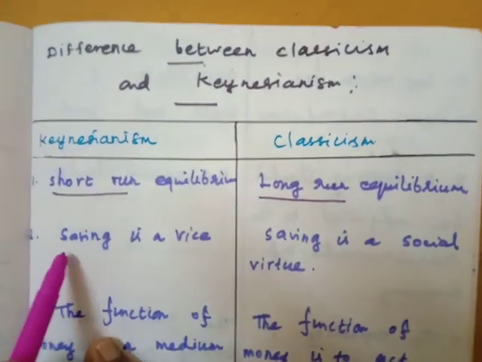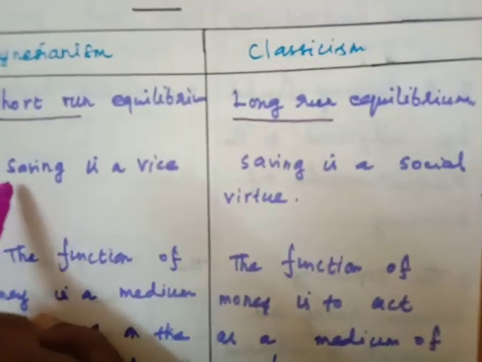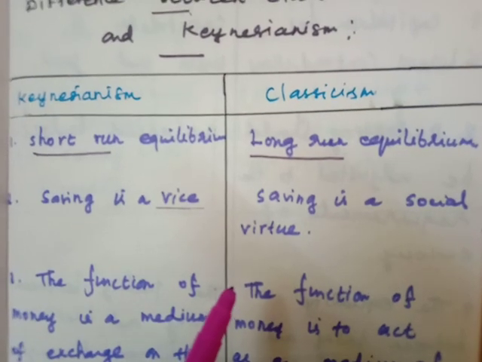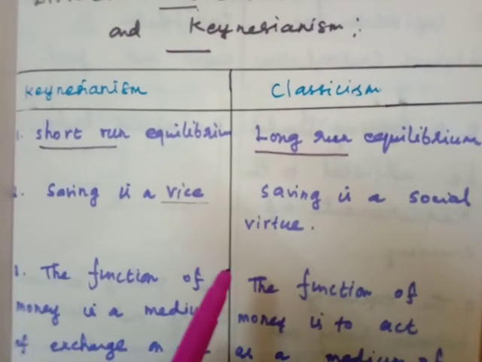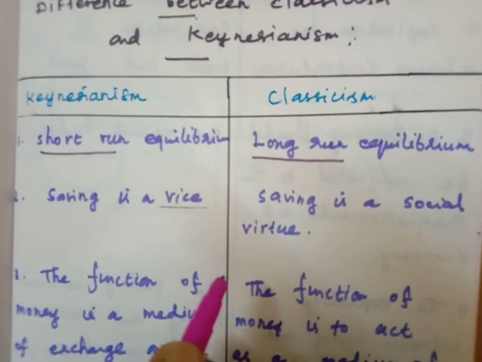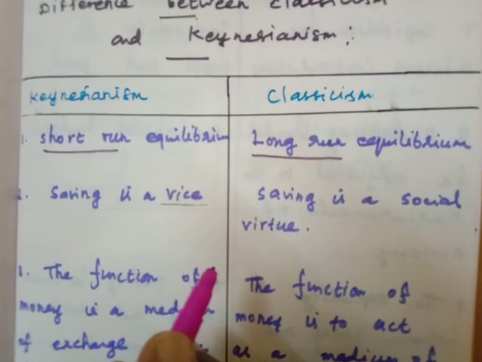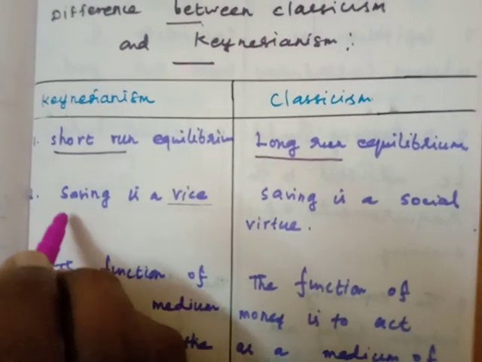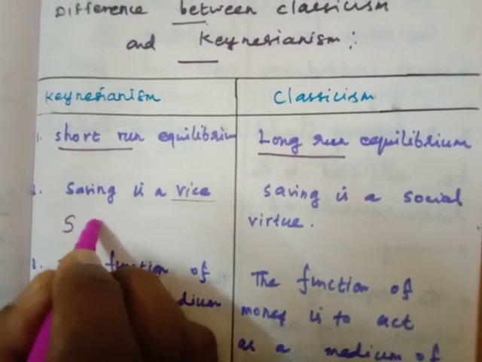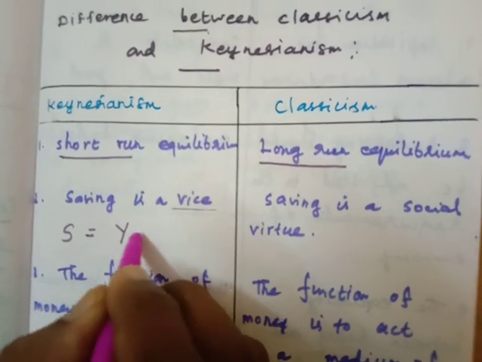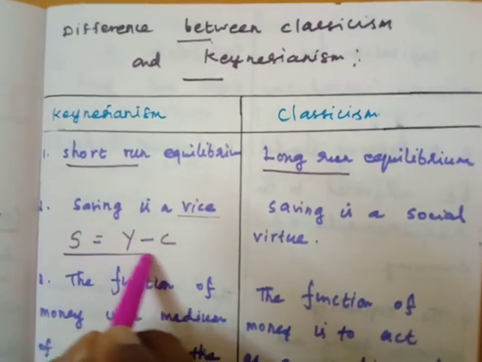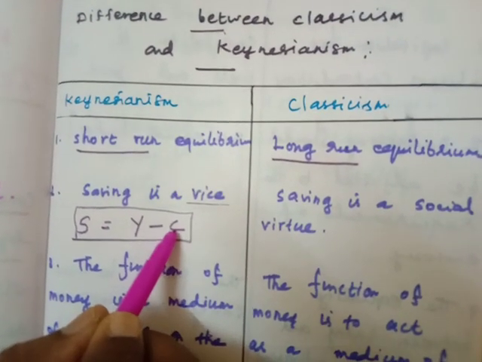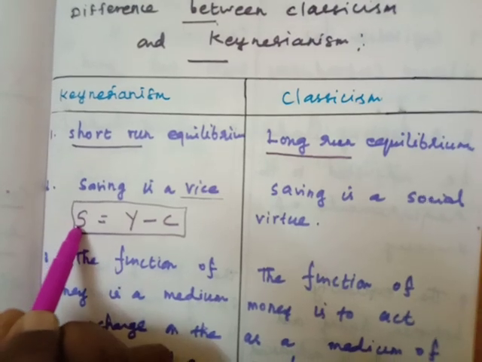The second one is the Keynesian theory: they believe saving is a vice. In the Keynesian theory, they do not give importance to saving. In the classical period, people saved their income in very small amounts. For example, saving S is equal to Y minus C. This is the formula for saving: income minus consumption expenditure is equal to saving.